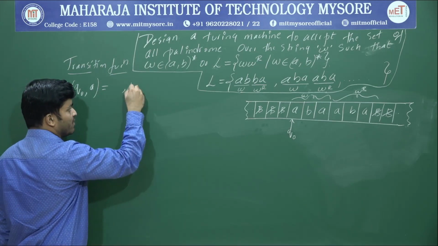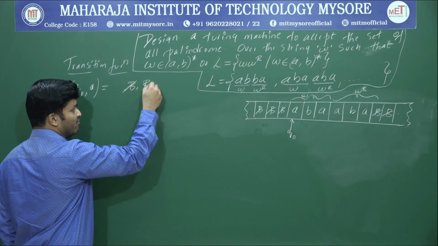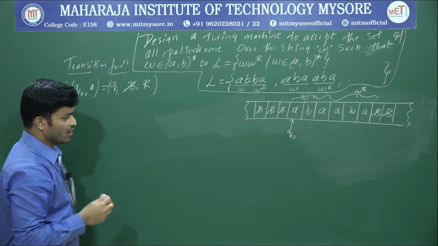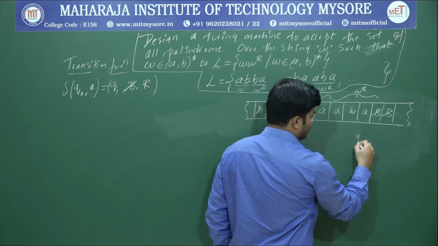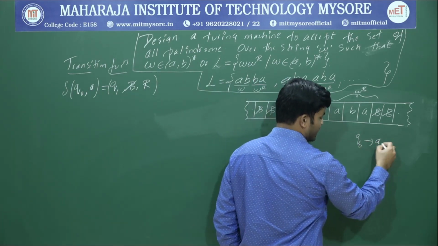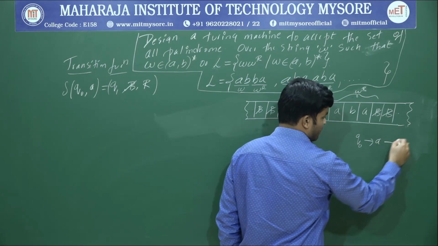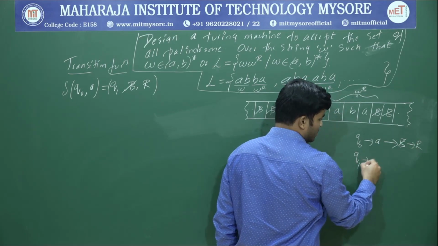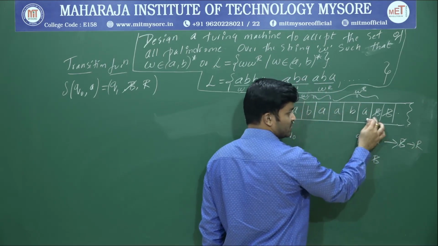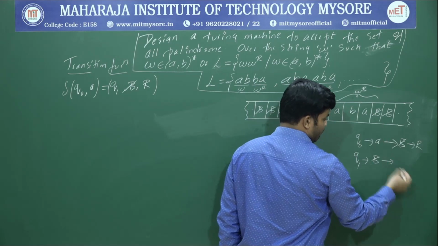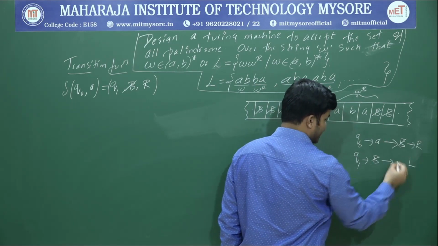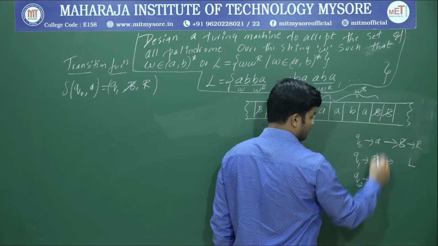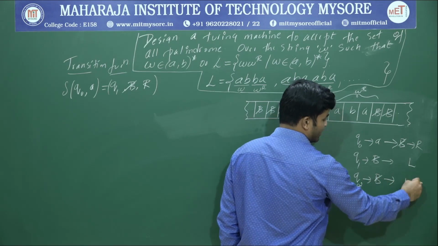So we will replace the A with blank space, and start moving right hand side by changing state to Q1. Okay, so I will use Q naught to replace the leftmost symbol, either it may be A or B, with blank space, and we will start moving in the right hand side. And I will use Q1 to find the extreme right blank space.